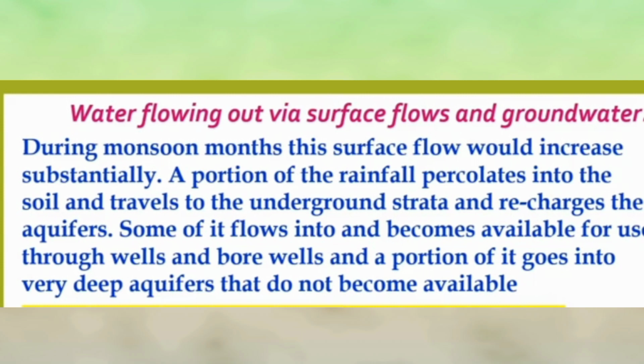Some of it becomes available for use through wells and bore wells, and a portion of it goes into very deep aquifers that do not become available. Some of the underground water becomes part of flows that eventually appear in streams or rivers.